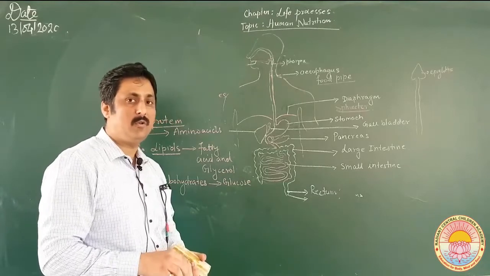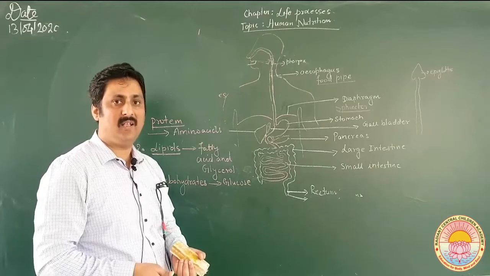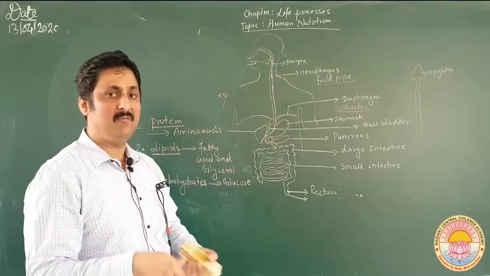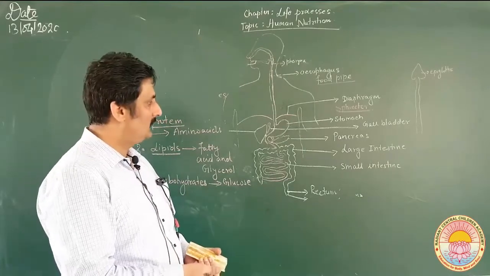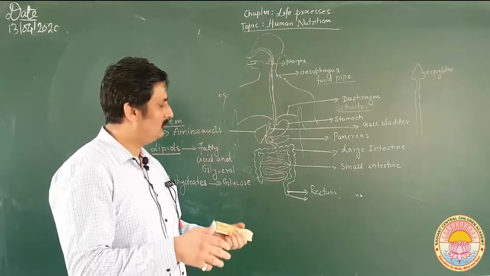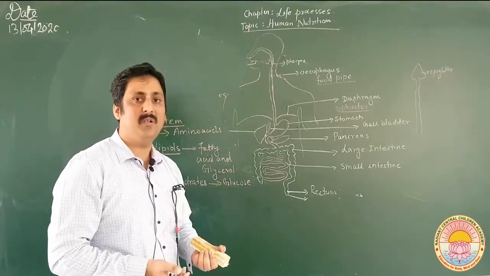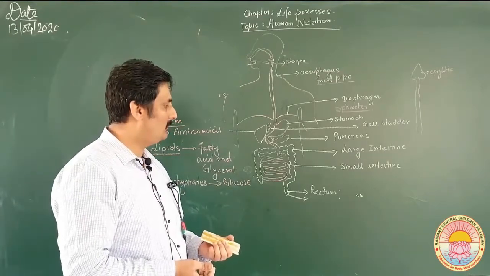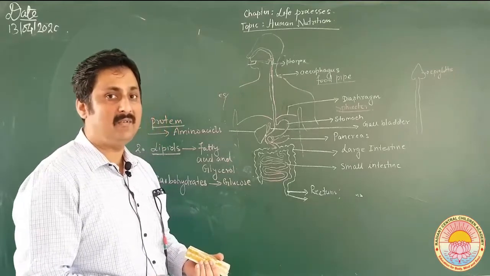Absorption I have already told about: the foldings present in the small intestine, which are called villi, increase the surface area of the small intestine. It is required for the absorption of the food. The food which is not digested has to be removed from the body, and that is removed from the rectum, the last part of the large intestine.